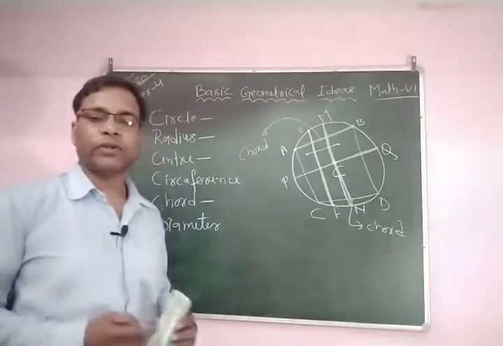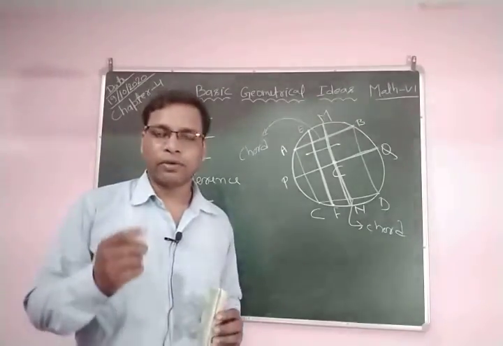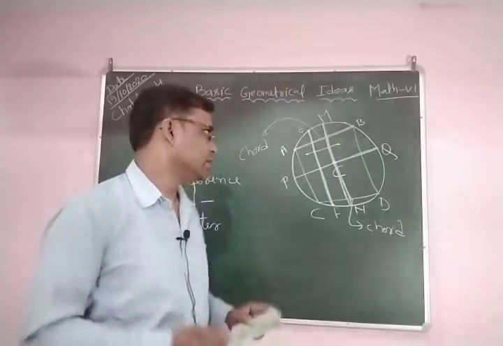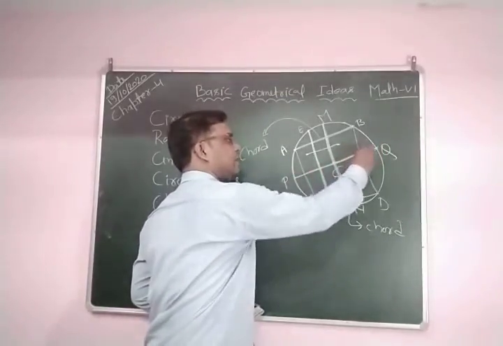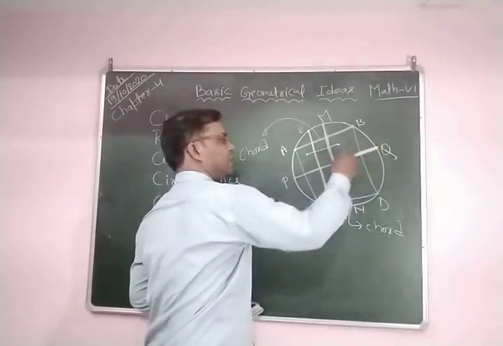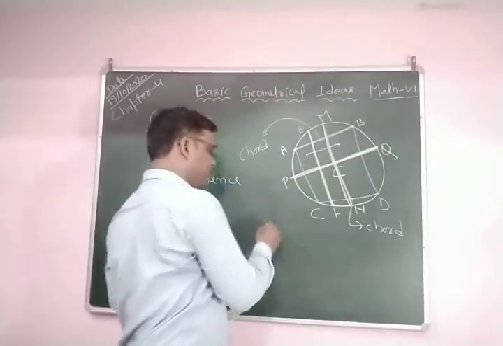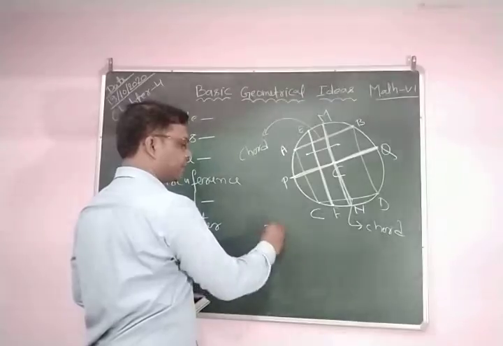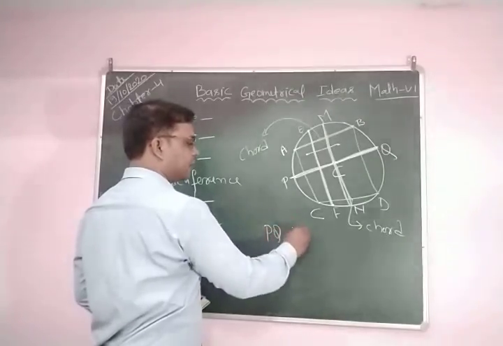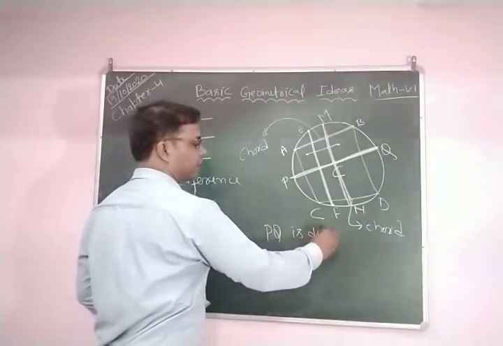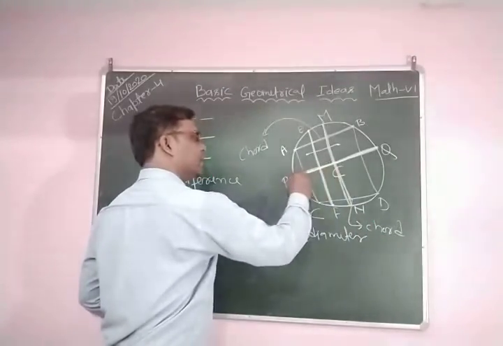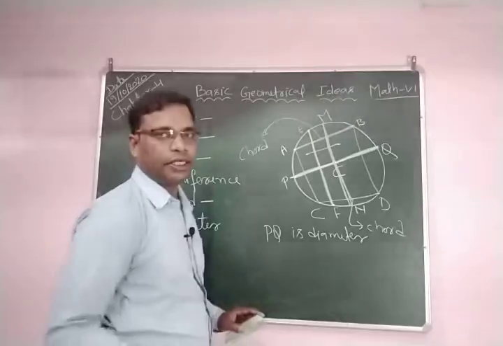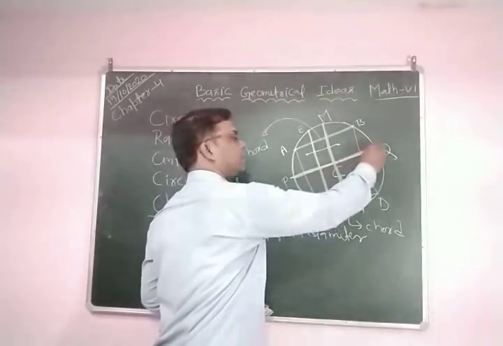Now we are going to discuss the relation between diameter and radius. You can see PQ is the diameter, and CP and CQ are radii.